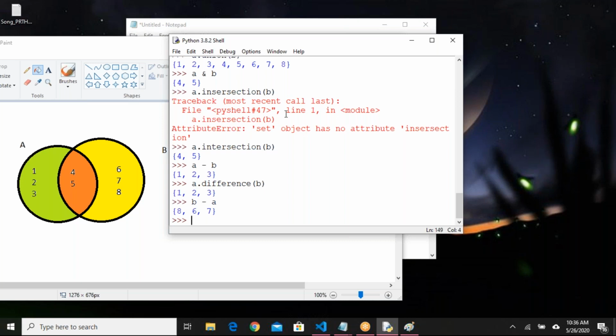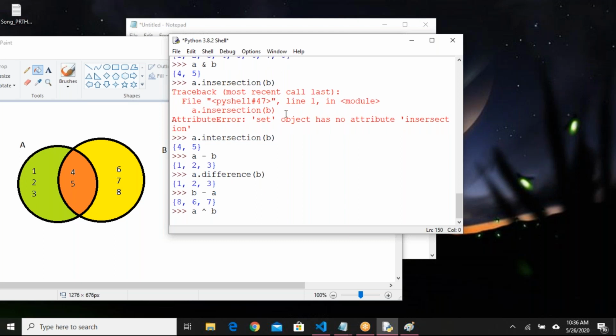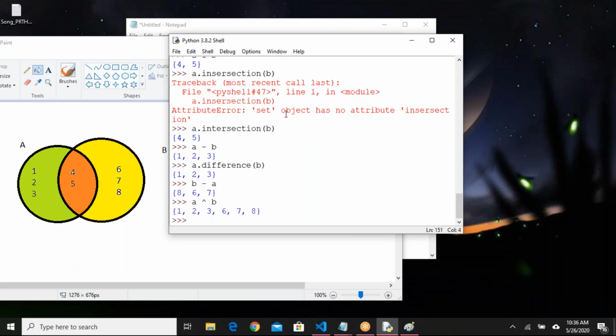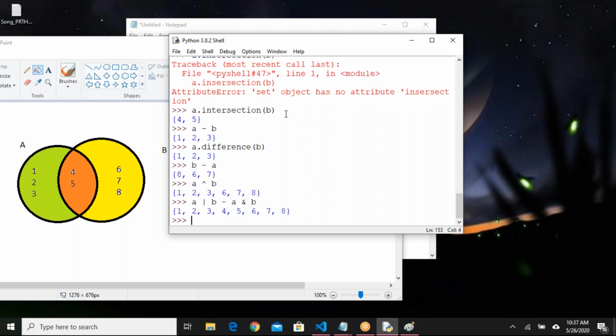We have one more option, symmetric difference. A caret B. Symmetric difference means it will consider both. Maybe I can say a formula like this: A union B minus A intersection B. Maybe I have given the formula wrongly.